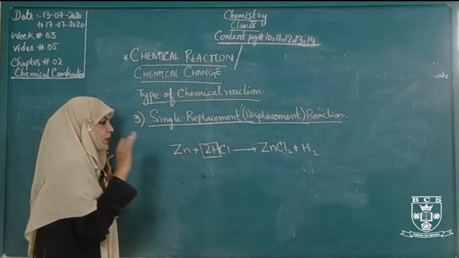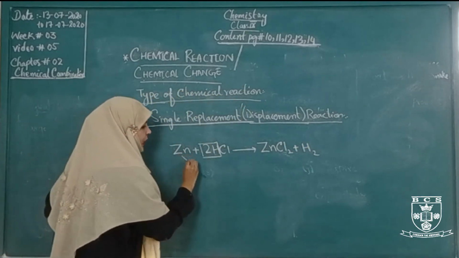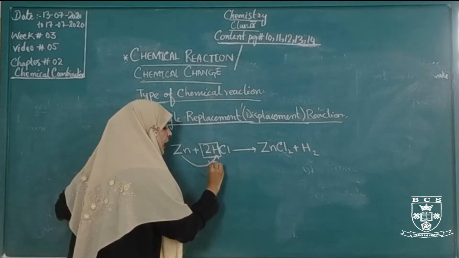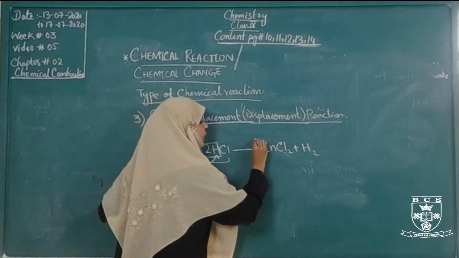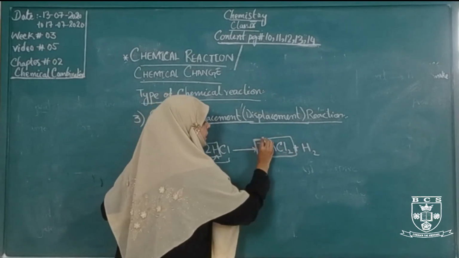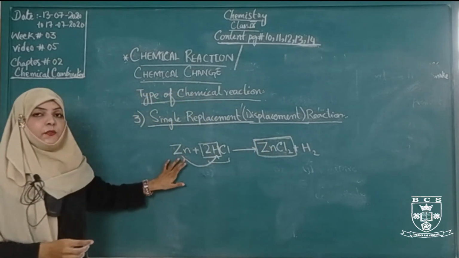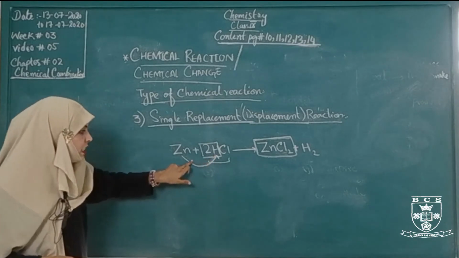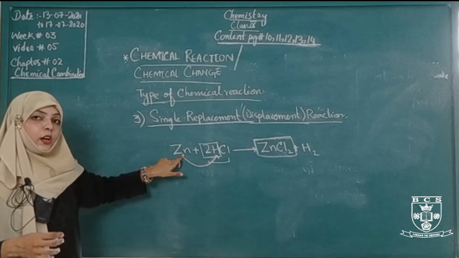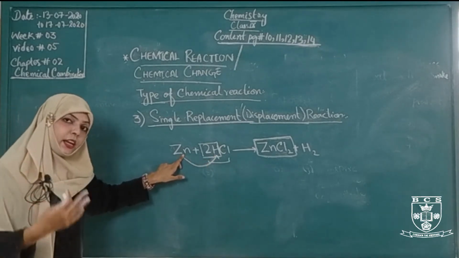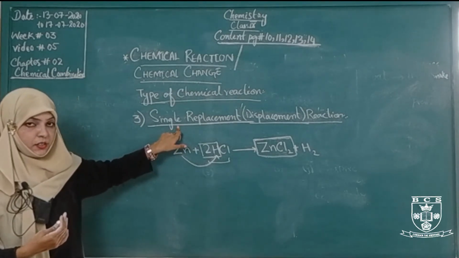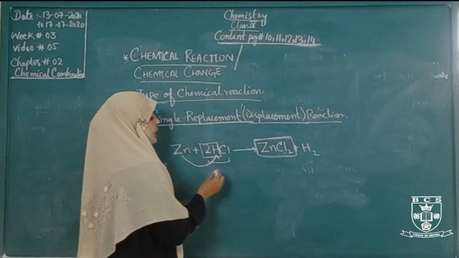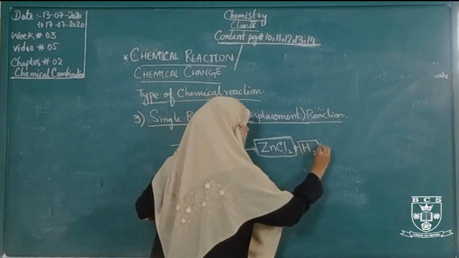First of all, you will see here that zinc replaces hydrogen in hydrogen chloride and in the product will form zinc chloride. It is a reaction in which one atom of a compound is replaced by another atom, and it is called a single replacement reaction. In single replacement reaction, hydrogen is replaced.